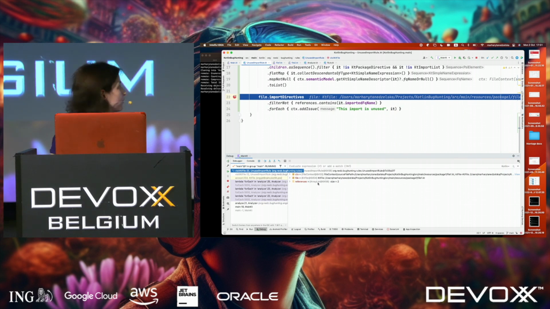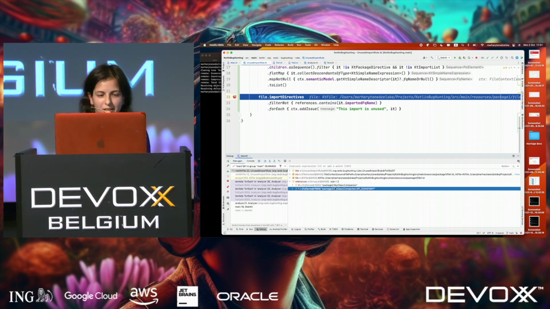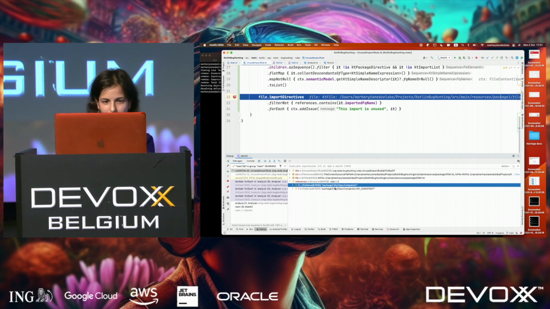I don't know if the font is fine for you, because I cannot really control this debug font. But if you see this, you can see that here in references, all the fully qualified names have companion and companion constant. And of course, in imports, we don't have companion. And that's why our algorithm fails.